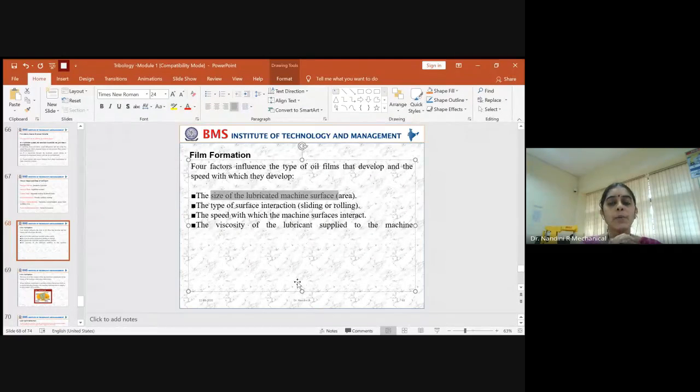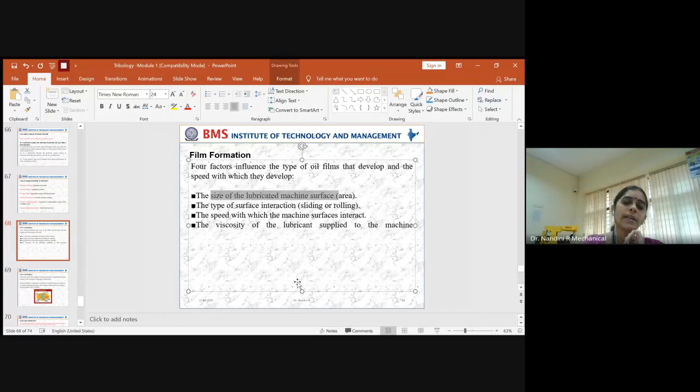Is it sliding movement or rolling movement or any other kind of movement? Based on that also, you have to think about the thickness of the lubricant film. And the third category is the speed with which the machine surfaces are interacting across each other, either due to sliding or rolling movement. And the last one is the viscosity. What is the viscosity value of a particular lubricant which has been supplied to you?